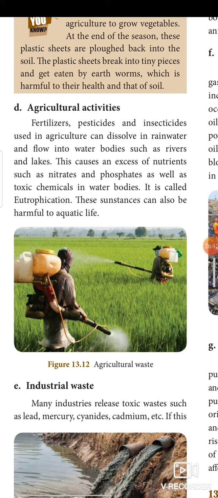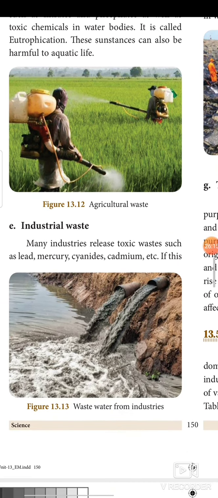Next, industrial wastes. It is a very harmful thing. It is not controlled by the government. Many industries release toxic waste such as lead, mercury, cyanides, cadmium, etc. If this waste is unregulated and is released into water bodies, it has huge impact on human, plant, animal and aquatic life.